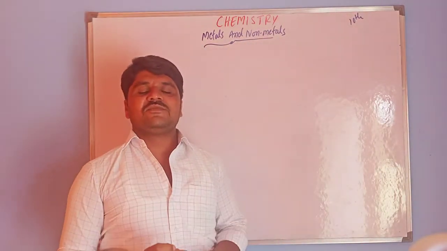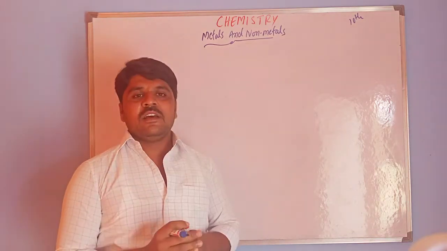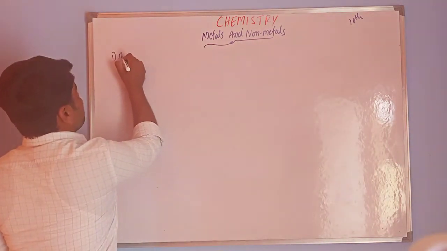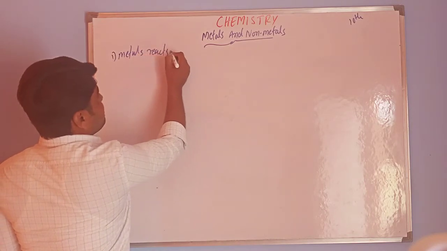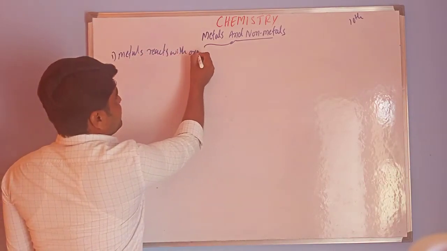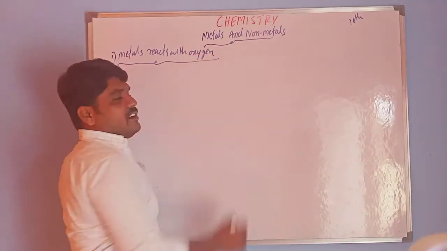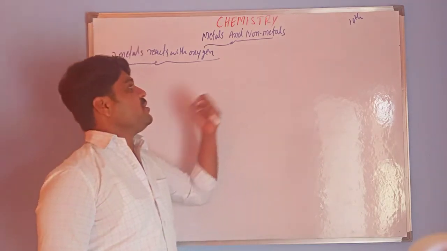In the last class, we were discussing the chemical properties of metals. In that, when metals react with oxygen, this is what we studied in the last class. In this class also, I am going to continue with this chemical property.